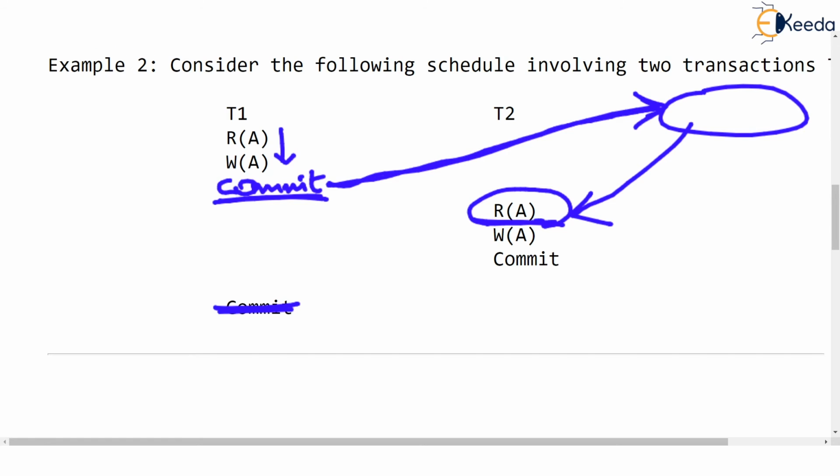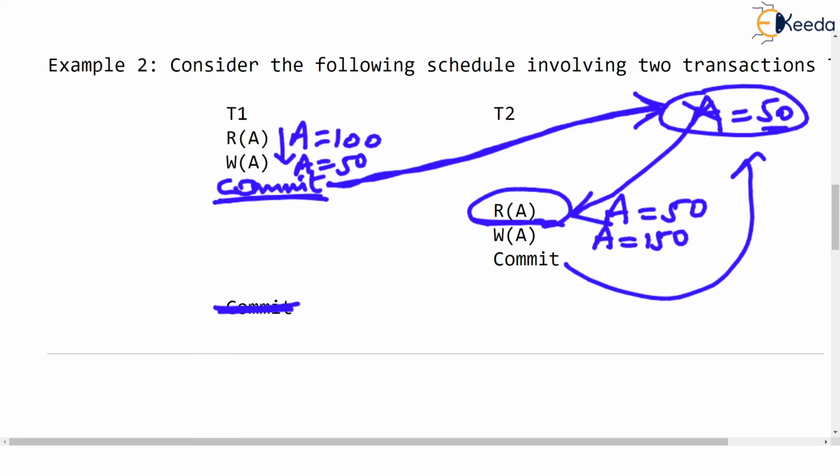So A was written as 50. Observe that A was 100. Then A became 50, and now the commit operation has permanently changed it to 50. Now the A read will be 50, and if A is changed to 150, this commit operation is going to write 150 into the data store.